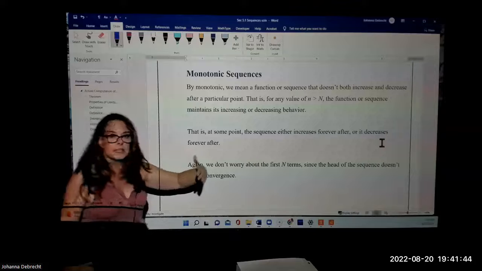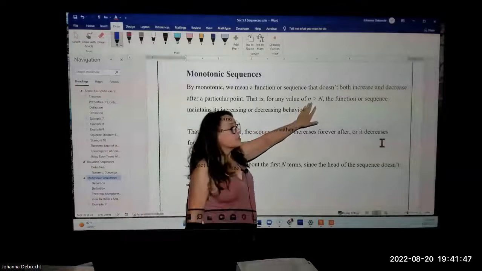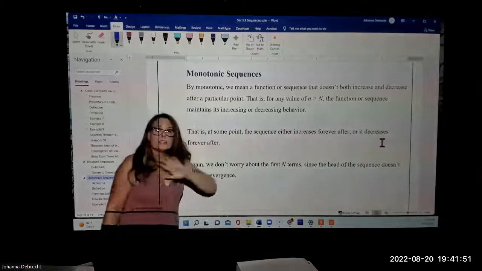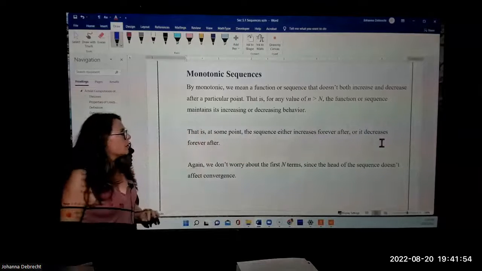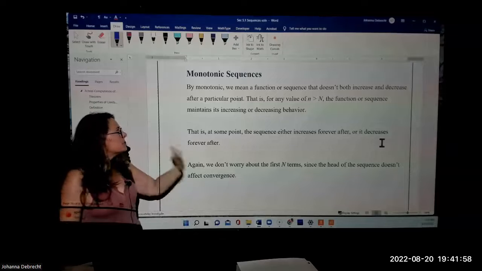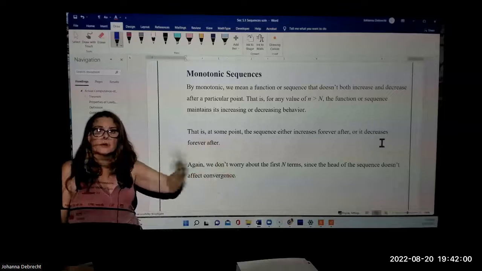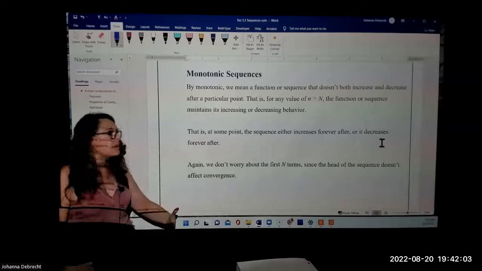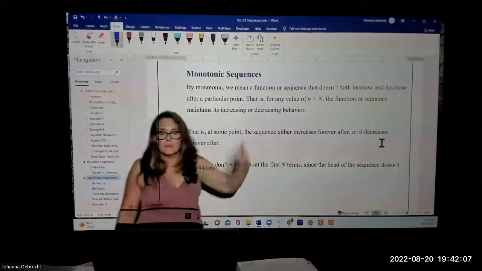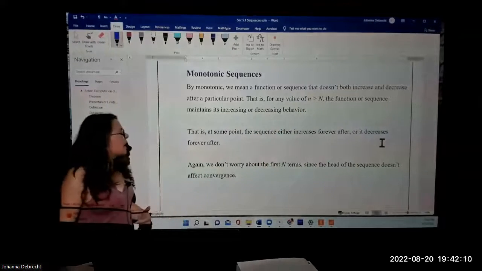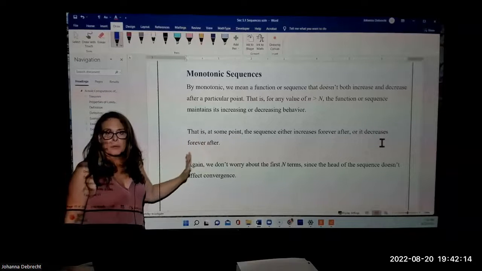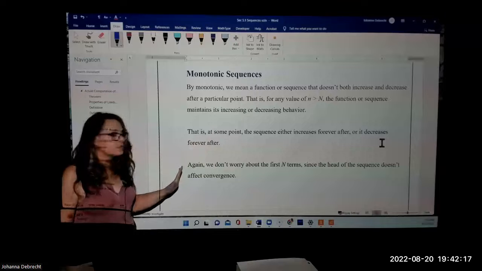Either it's increasing for some value of the subscript lowercase n greater than some uppercase N, and it's always increasing from that point on, or it's always decreasing from that point on. In other words, once it picks a behavior, increase or decrease, it sticks with that behavior for some value of the subscript greater than some particular number. At some point, it always increases or it always decreases. That's what we mean by monotone.